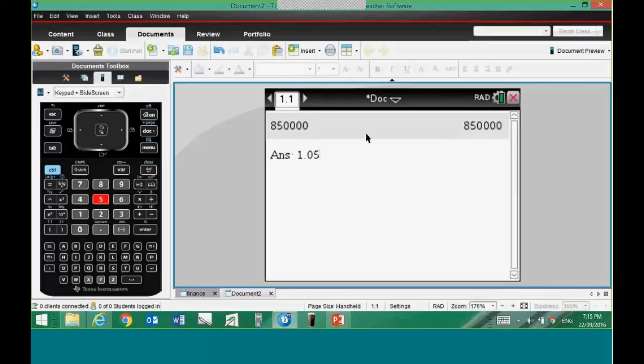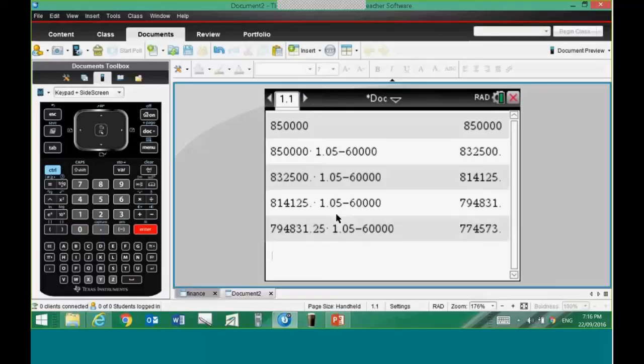Okay, looking further to our problem, we have looked at interest here, and that would be at the end of the year, and then we're going to take out our $60,000. So I'm going to subtract 60,000, and let's say this is taken out at about Christmas time. And so then what remains when I press enter, that's the balance going into the next year. So this is at the start of the second year.